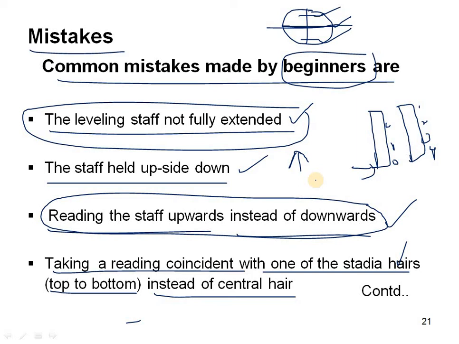The screws of the dumpy level will not be tightened. These are also mistakes, and some members are careless, due to negligence. They will not do the survey, and they will not make others do the survey.